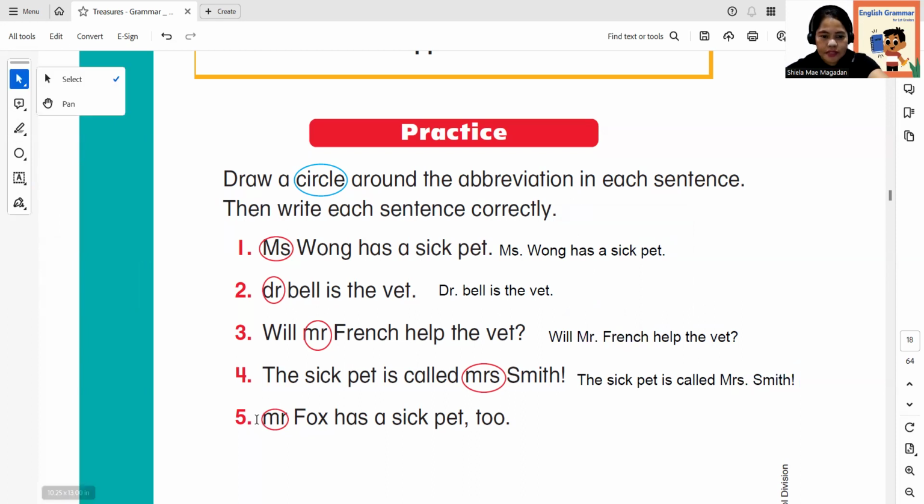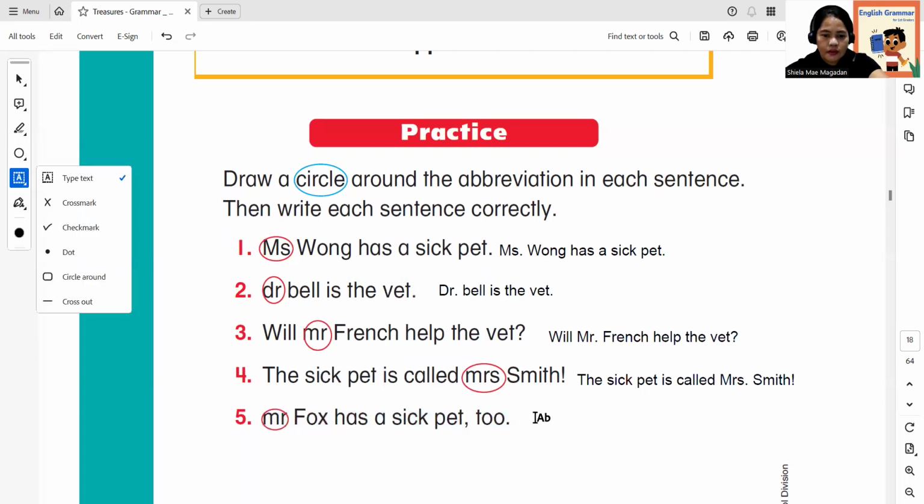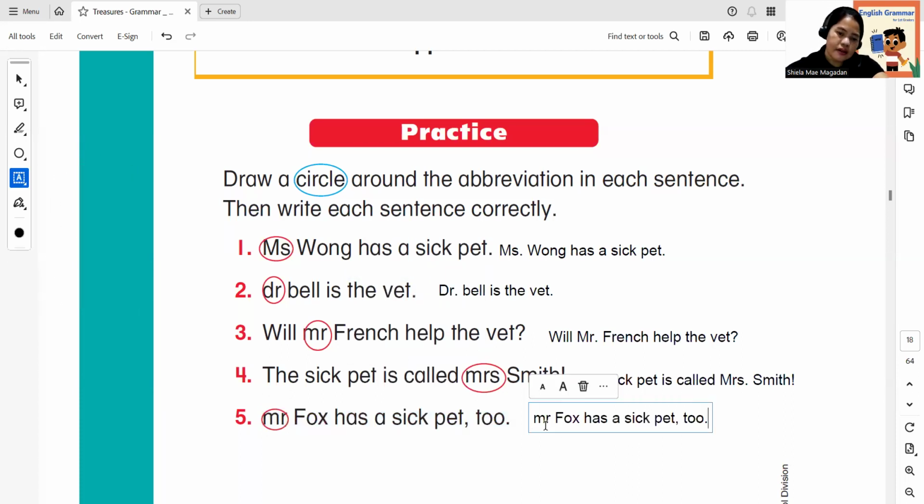Okay, number 5, Mr. Fox has a sick pet too. So which is the correct one here? All right, yes. Change M into a capital letter, Mr., M and period. Okay, so we've done a great job here. We have to change the abbreviation into a capital and then end with a period. So we are good to go.